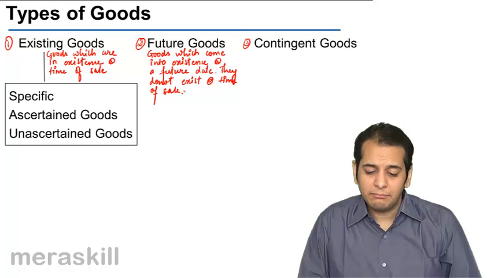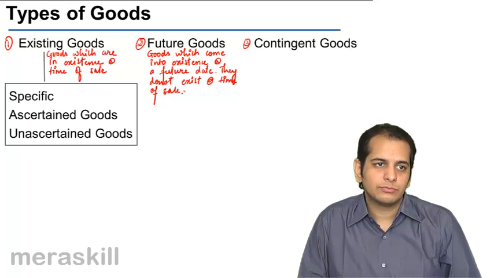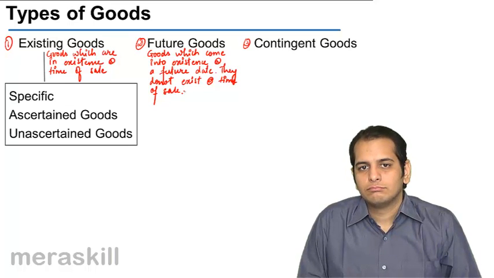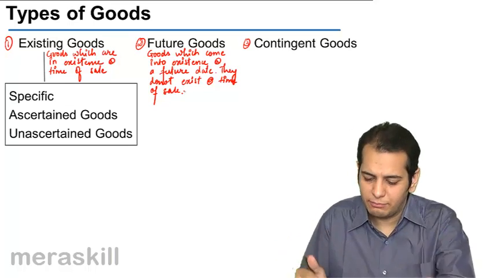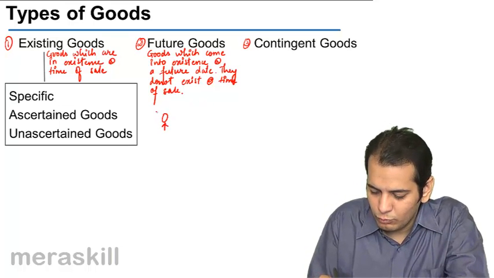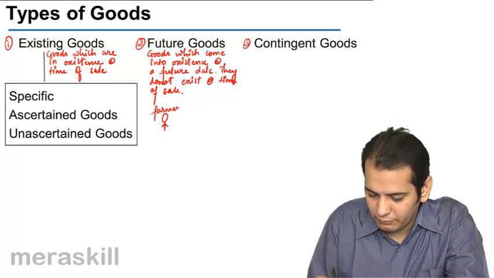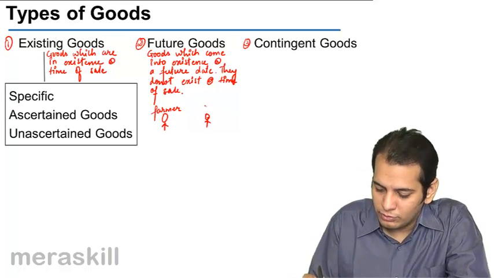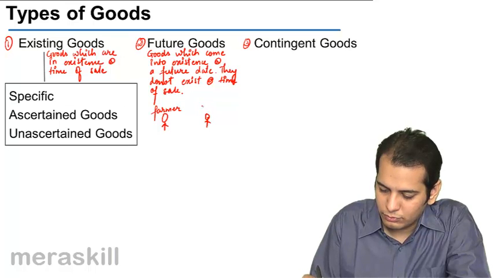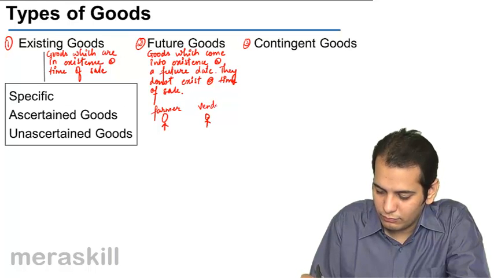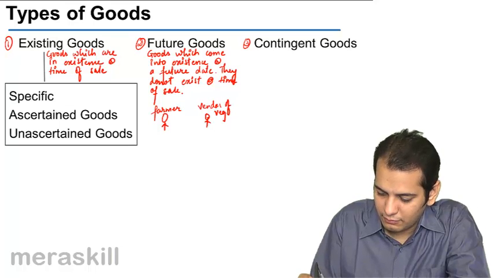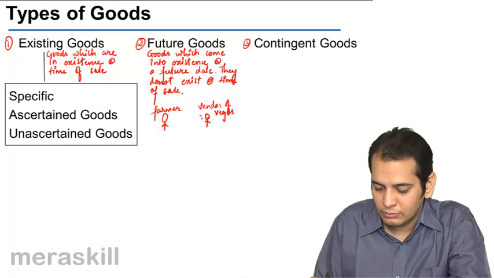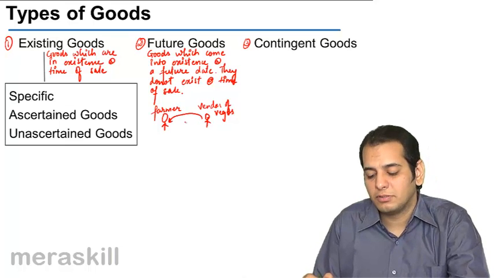Now, one good example of this is crops. Let's say there's a person who is a farmer, and there's this other person who is a vendor of vegetables. Now, this person contracts with the farmer.